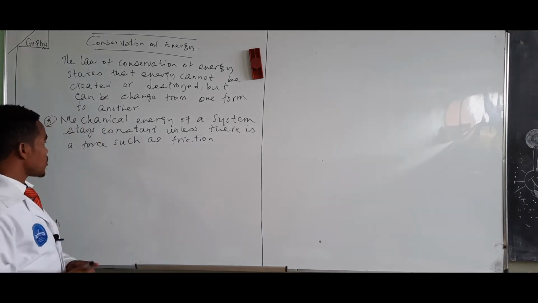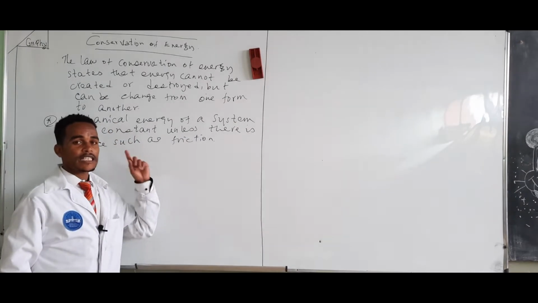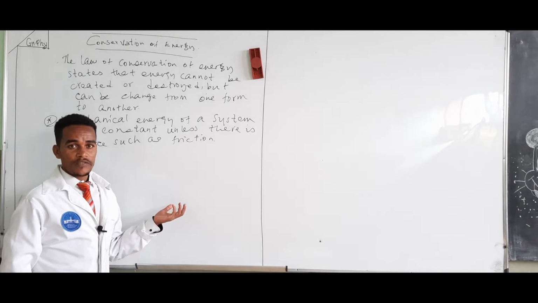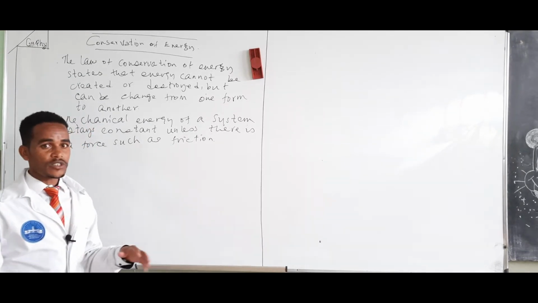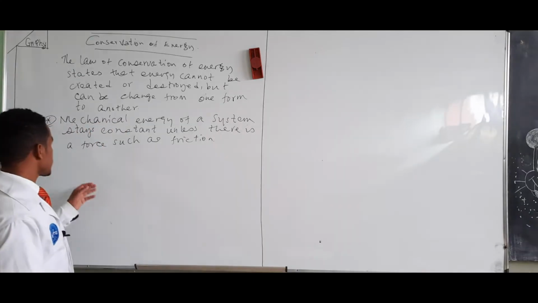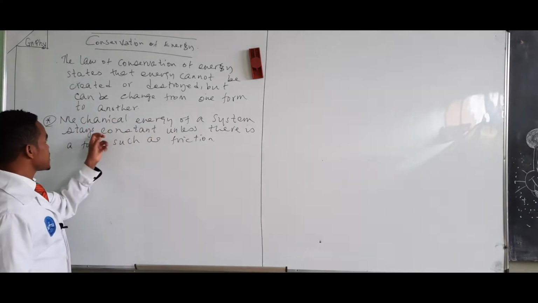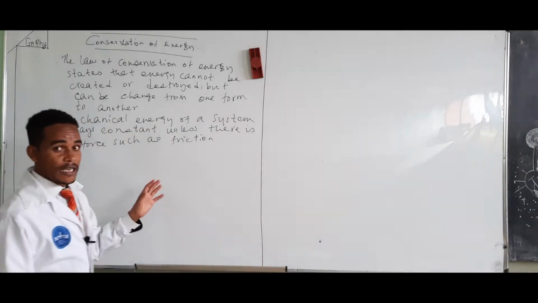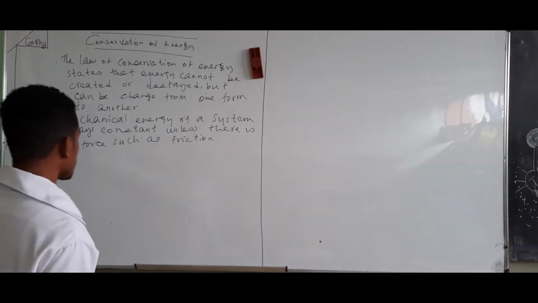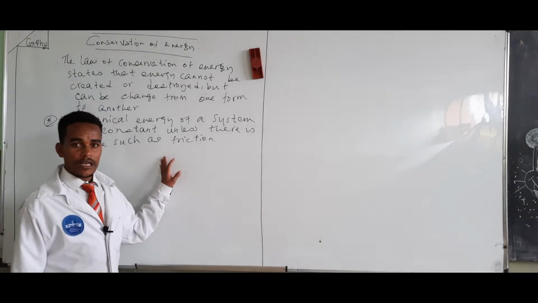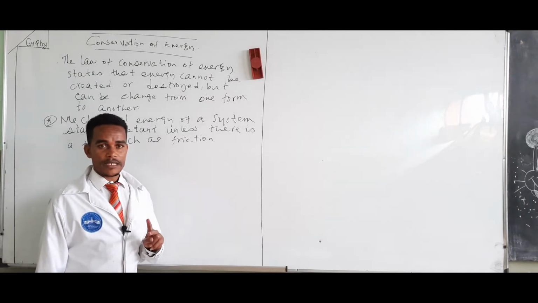As a frictional force is a dissipative force, it dissipates some energy from one form to another. For example, it changes mechanical energy into heat energy. Because of this, we say mechanical energy of a system is always constant unless there are dissipative forces. To confirm this, we are going to do two examples.